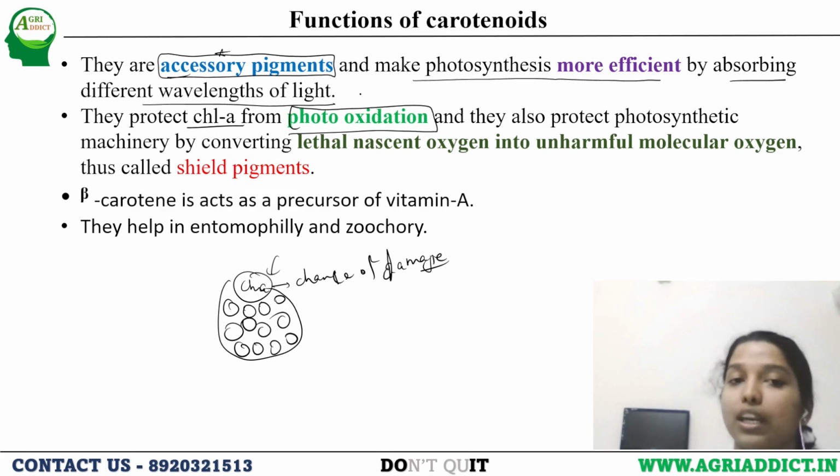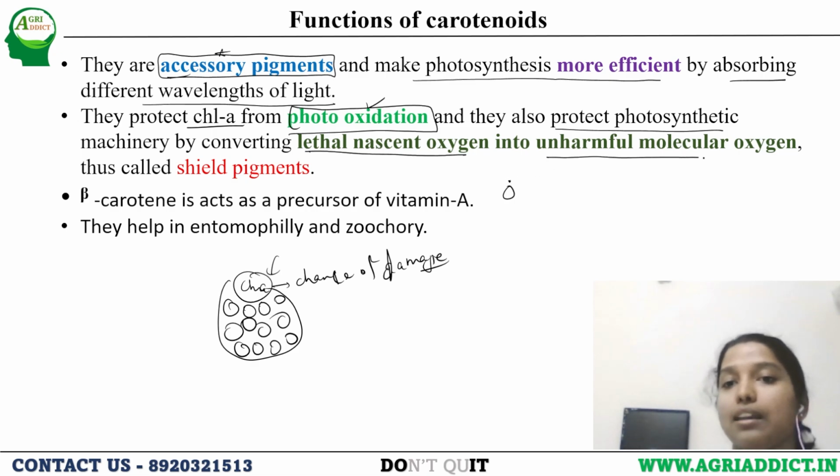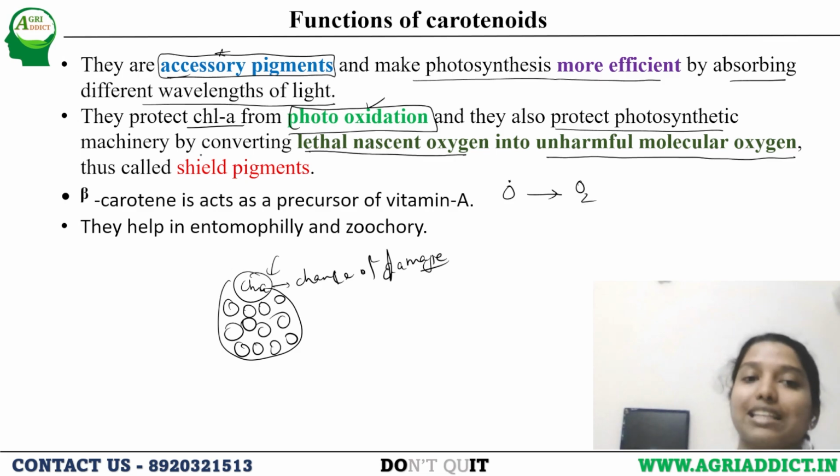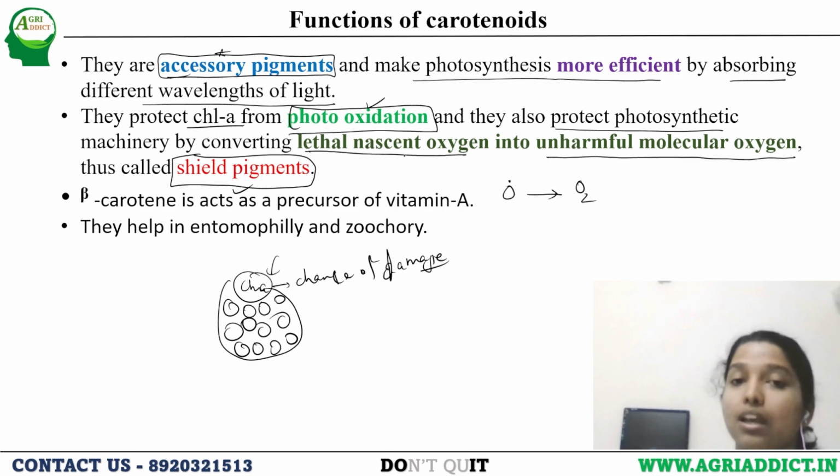They protect chlorophyll A from photooxidation, and they also protect the photosynthetic machinery by converting lethal nascent oxygen, this free radical oxygen, into unharmful molecular oxygen. That's why they are known as shield pigments, because they are protecting chlorophyll A from photooxidation and converting lethal nascent oxygen into unharmful molecular oxygen.